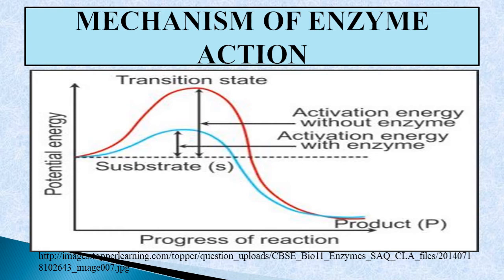The red line indicates the change of the substrate into the product without enzyme, and the blue line indicates the change of the substrate into the product with enzyme. As you can see in the picture, when the enzyme is not present, the activation energy is high. And when the enzyme is present, the activation energy is low. Hence it speeds up the reaction.